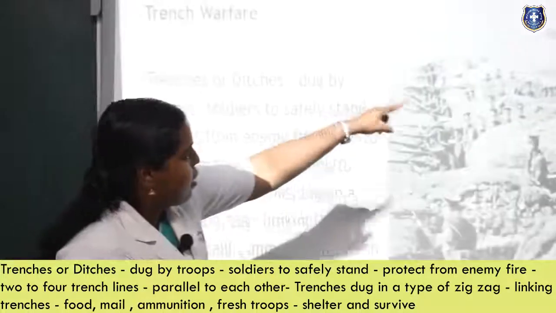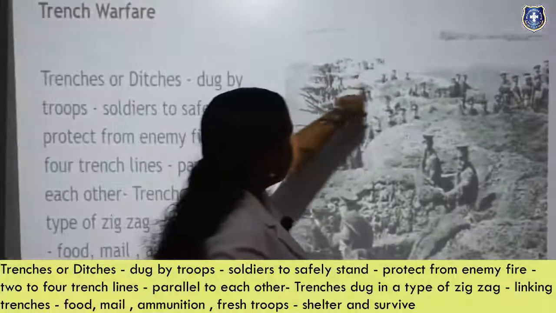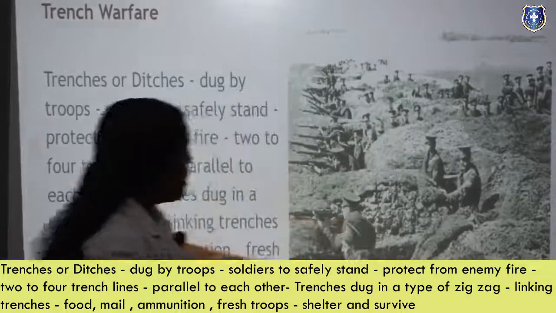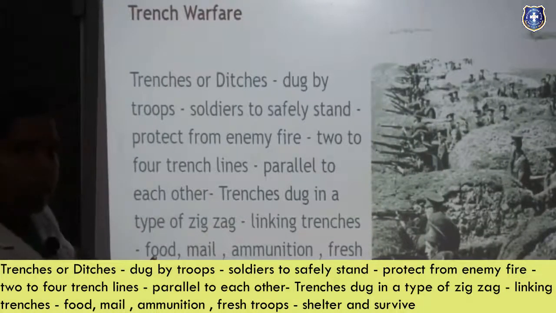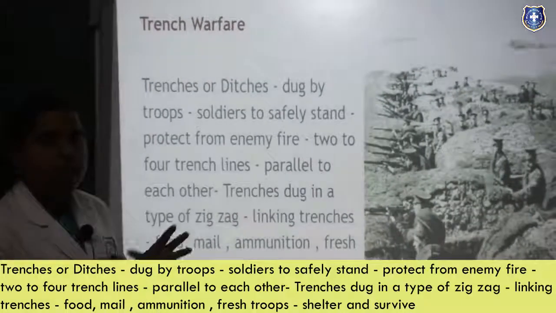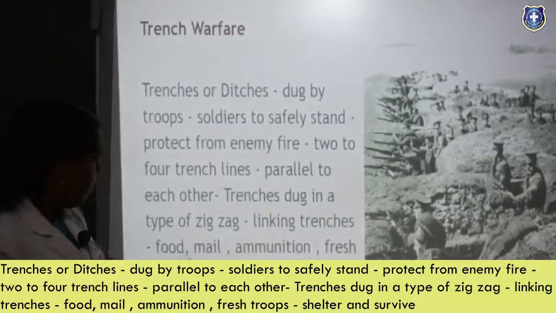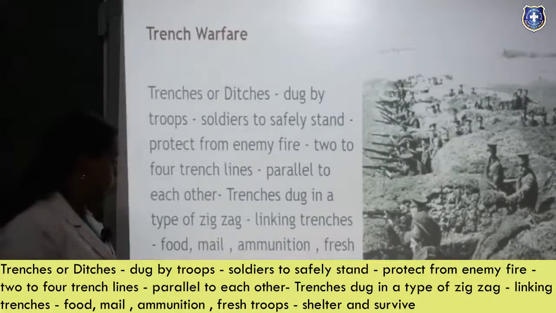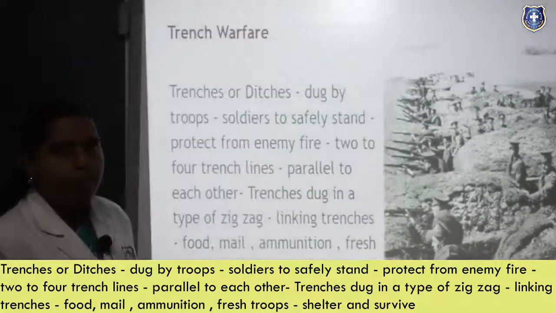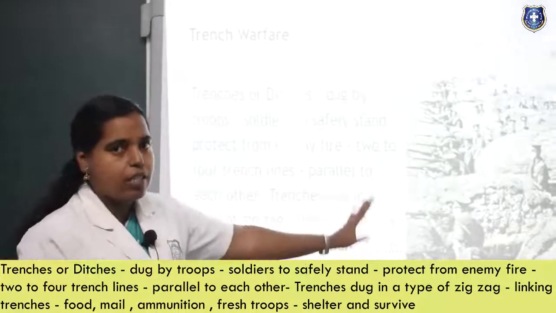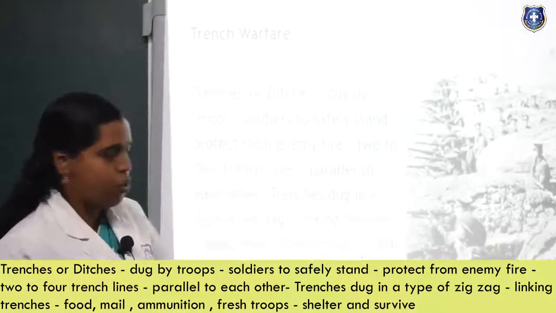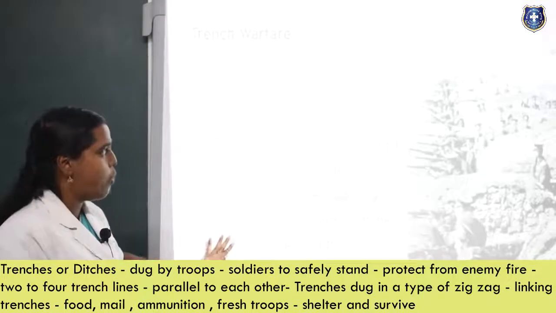You can see here and there, it starts here and comes here in this zigzag way. They have these linking trenches. Certain trenches have links also. There they give food, mail, ammunition, fresh troops, and shelter so they can survive. If anyone is wounded, they are given first aid even inside the trenches. They have such facilities in the trenches. That is trench warfare.